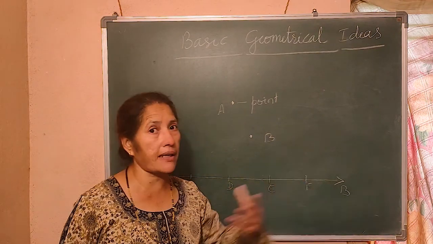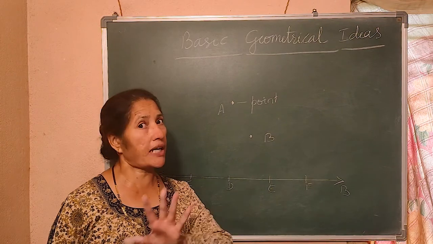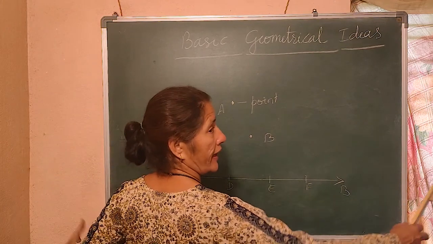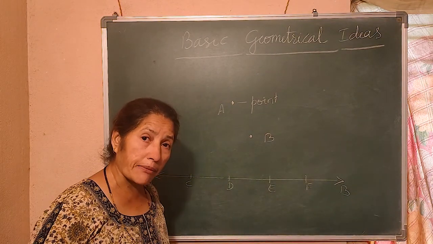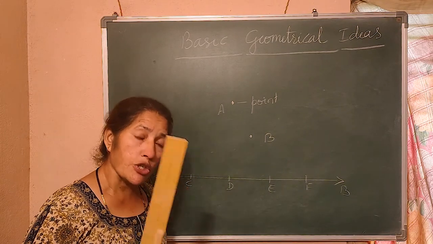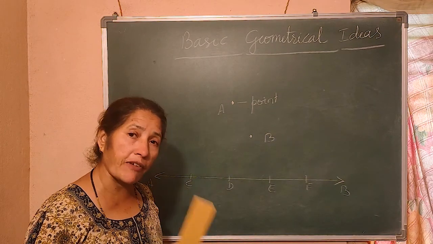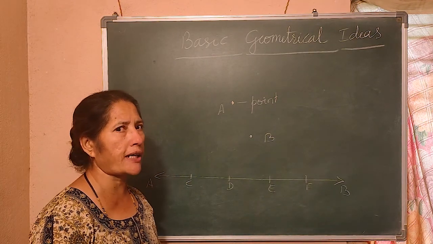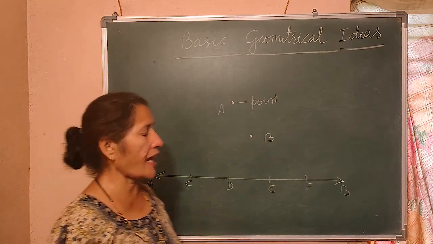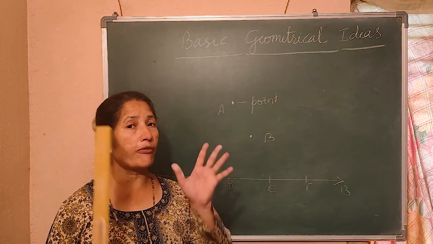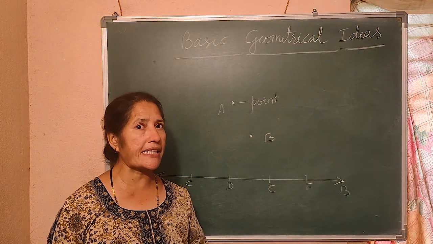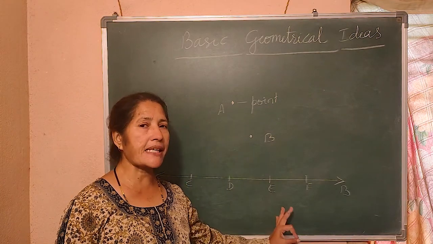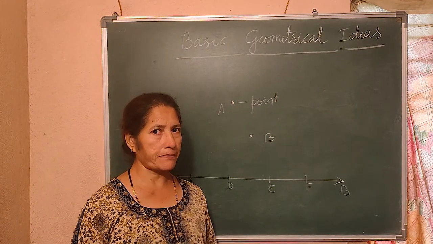AB is a straight line, I say. What is the meaning of straight line and straight line segment? What is the difference? Straight line means I can extend on either way. Straight line segment means if I say draw a line segment of length 4 centimeter, you have to draw exactly 4 centimeter only. You cannot extend. If I say draw a line of length 6 centimeter, you have to draw 6 centimeter only. It is a line segment. You understand? So, that is the difference between line and line segment.